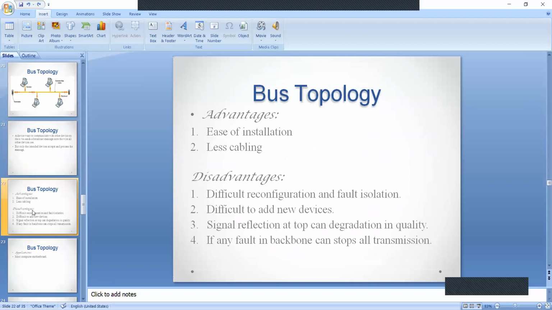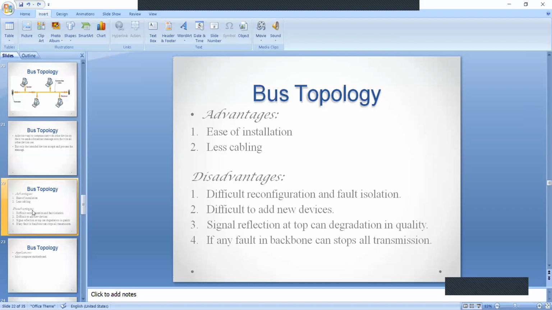Coming to the advantages of bus topology, it is easy to install and less cabling is required. Only two cables are required: one is thick coaxial cable, that is the long cable called bus cable, and thin cables, that is drop lines.